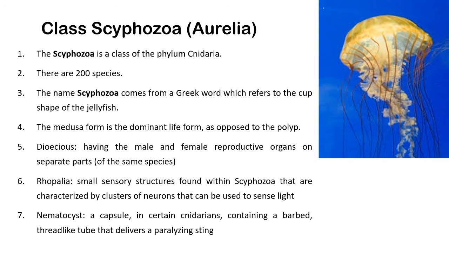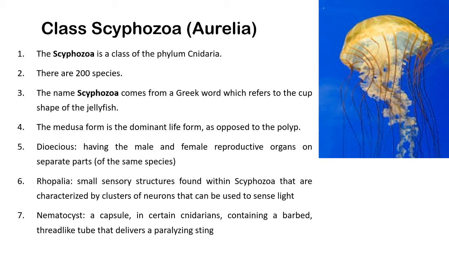Then the second class, Scyphozoa. As I said, Scyphozoa is a class of phylum Cnidaria, and it includes medusoid animals like jellyfish or Aurelia. Scyphozoa includes more than 200 species of Cnidarian animals.